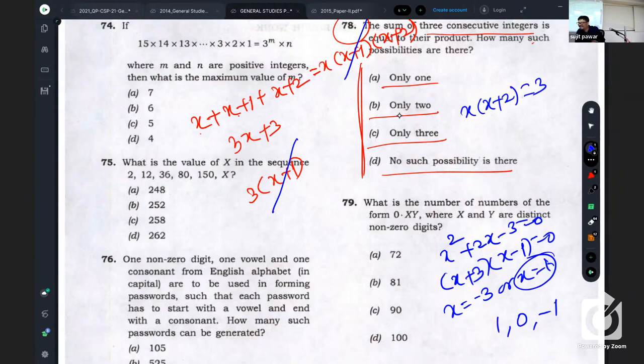That is also sum is 0 and product has to be 0. Is it clear? So how many possibilities are there? In the exam hall, it is hardly possible to get all these things in very little time. What I want to say, is it clear? Got it? Okay, no problem.